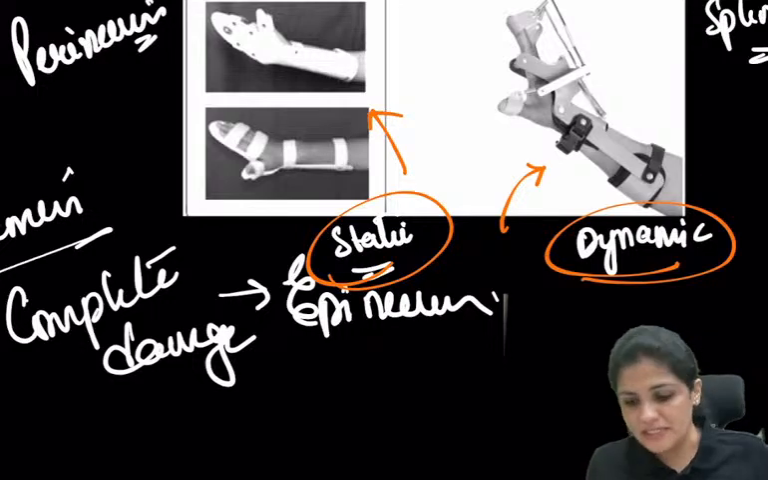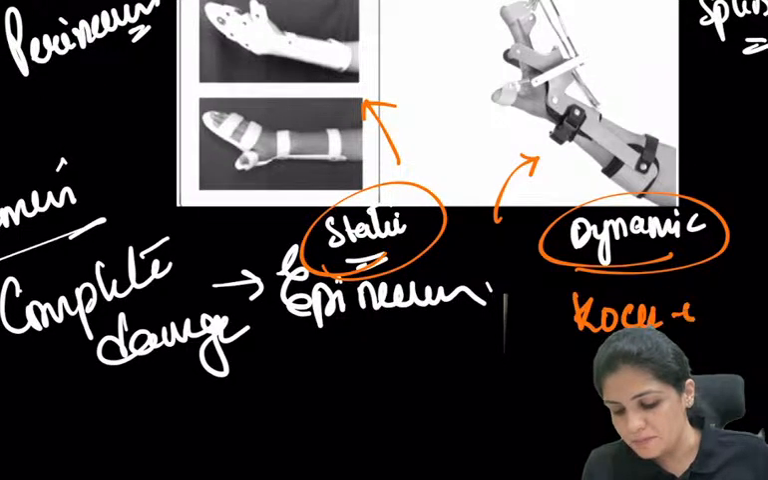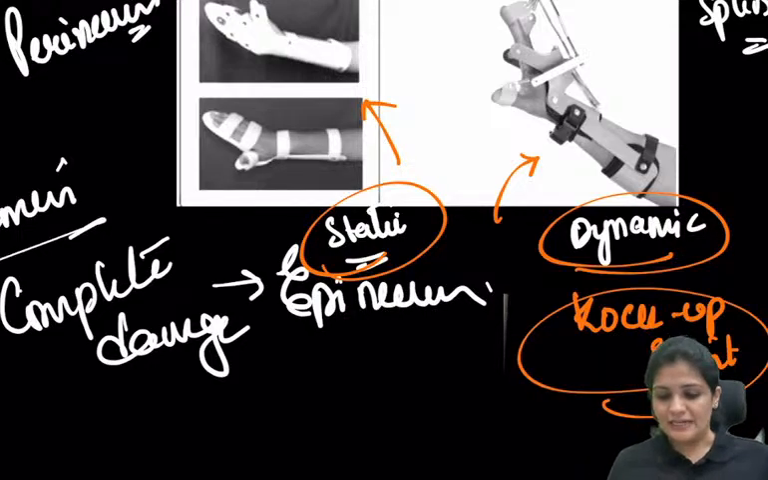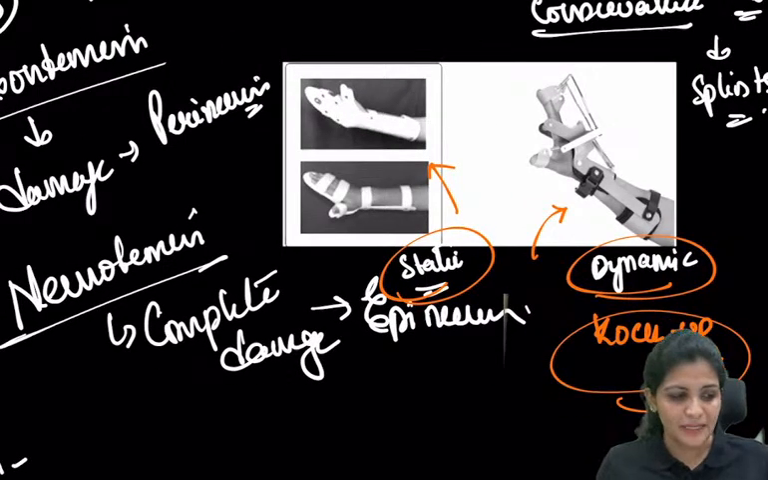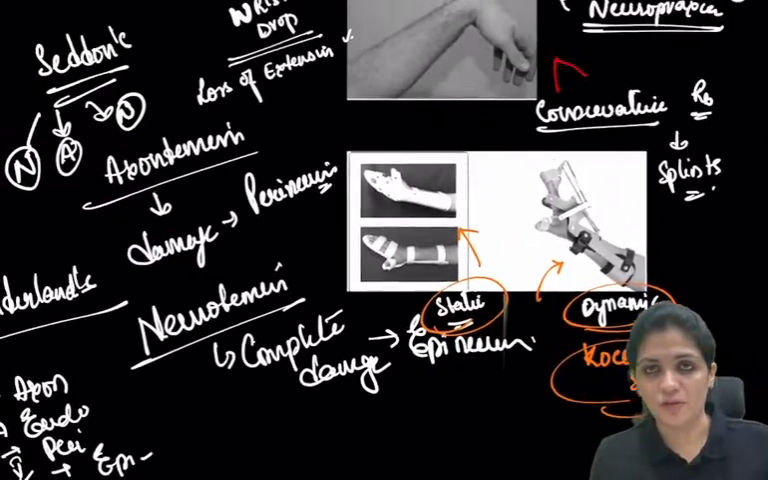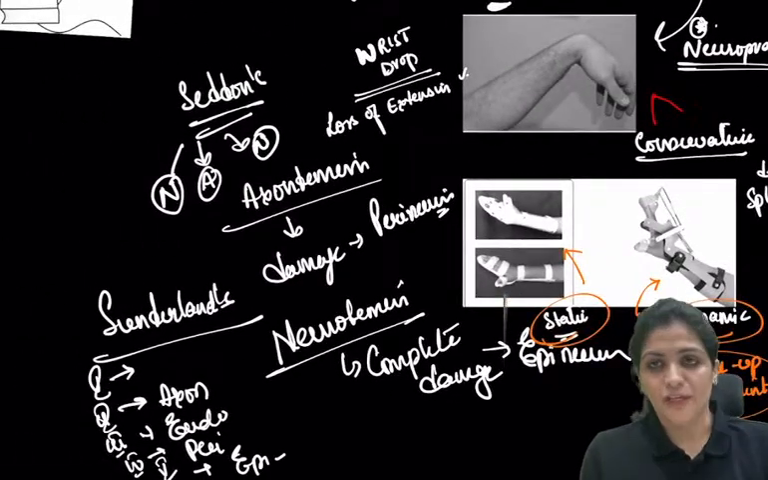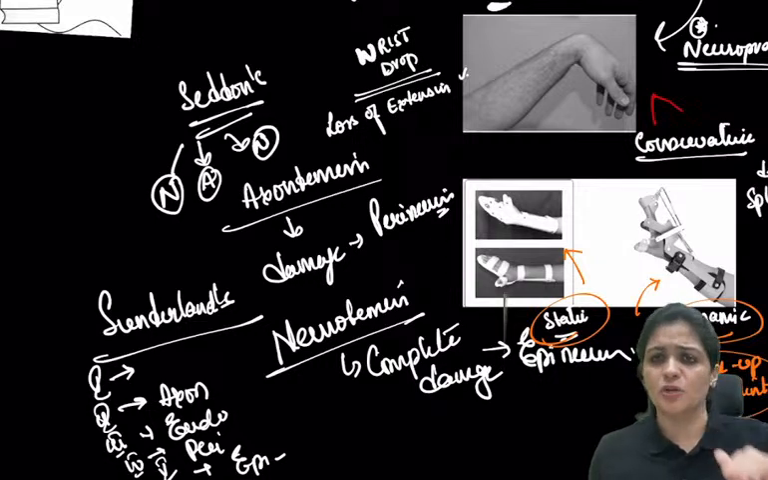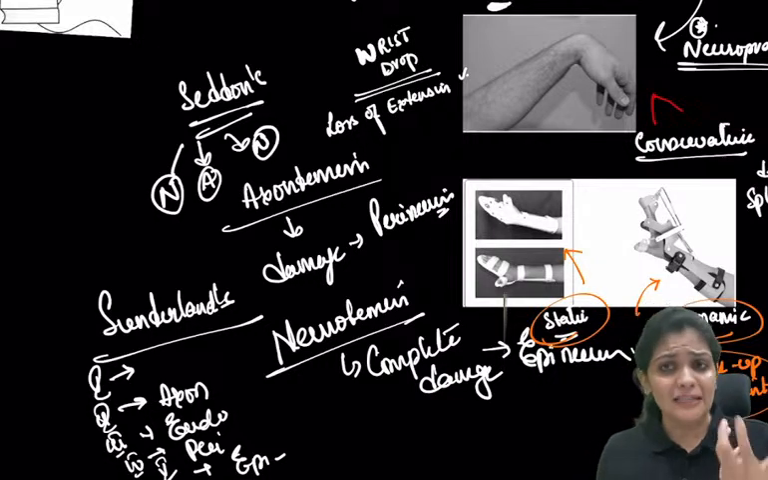The name of this is the cock-up splint. There is a static cock-up splint and a dynamic cock-up splint, and it is mainly used for radial nerve injury resulting in wrist drop. So what does this actually do? Why do you put up this splint? Are they repairing the nerves, or are they repairing your muscles, or what is happening?